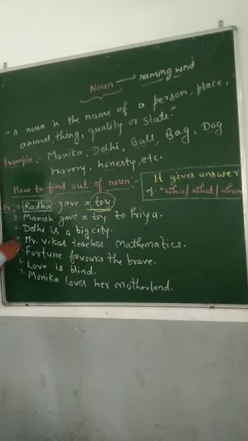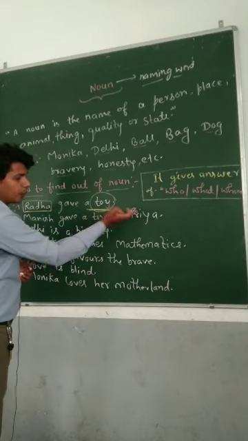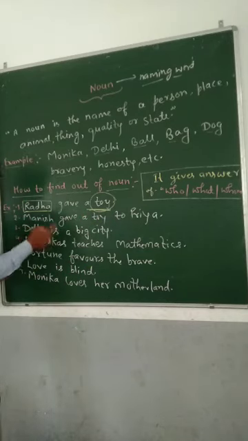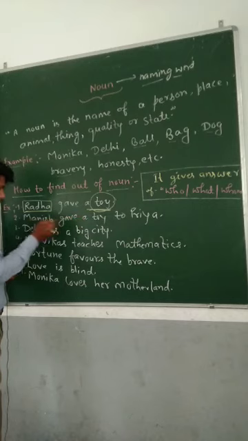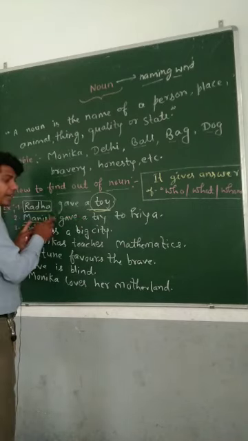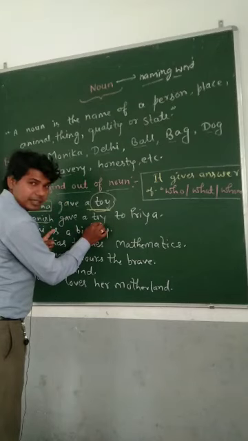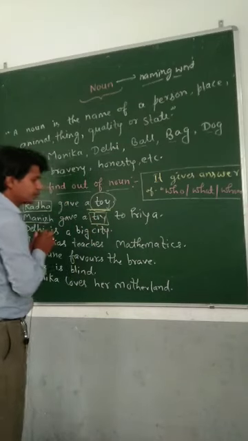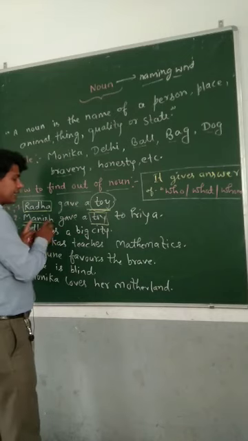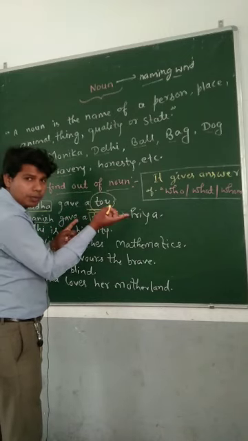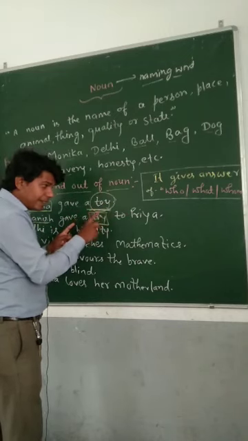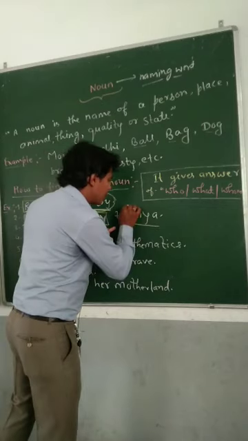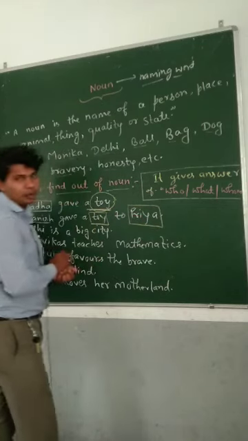Sentence number second, Manish gave a toy to Priya. Okay, see, who gave a toy to Priya? We get the answer Manish. What did Manish give? A toy. This is also a noun. Again see, Manish gave a toy to whom? So we will get the answer Priya. So Priya is also a noun.